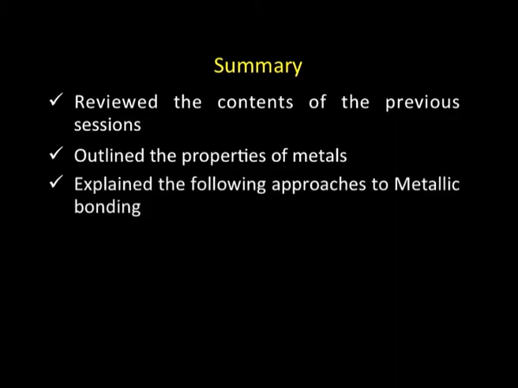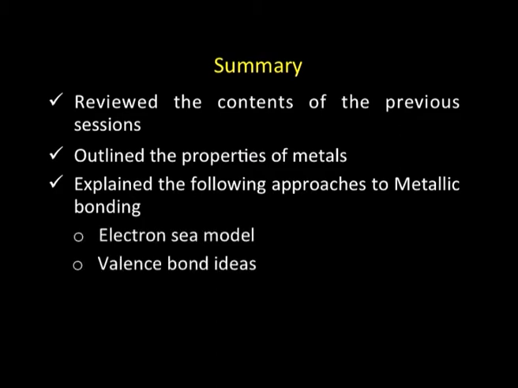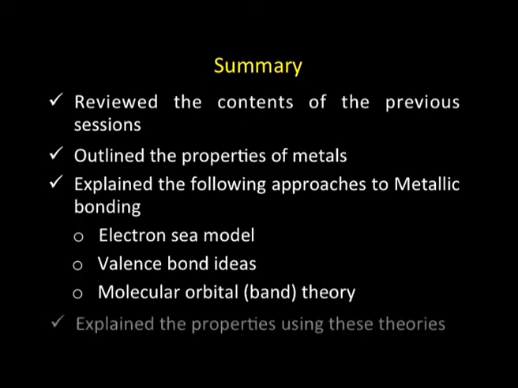Now, let us sum up what we have done today. We started by reviewing the contents of the previous sessions, and thereafter we outlined the properties of metals. Having done that, we explained the three approaches to metallic bonding, that is the electron sea model, the valence bond ideas, and molecular orbital or band theory, and also tried to rationalize the properties of metals using these theories. We saw which theory is comfortable in explaining which kind of property and where it seems to be inadequate.